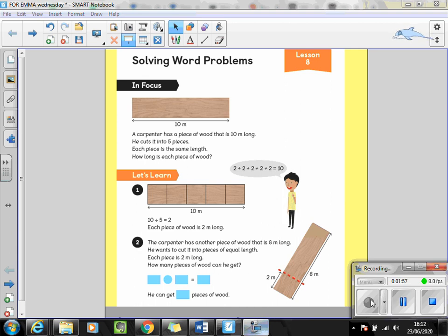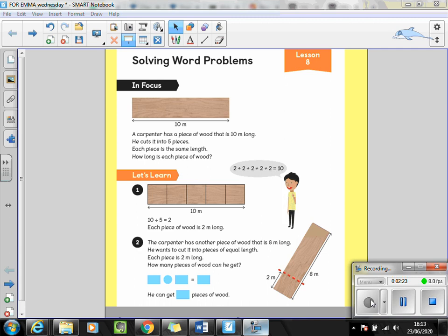Now, this problem is a grouping problem, because we know the total length of the piece of wood and we know how long each group should be, 2 meters. We want to know how many groups we can get. So hopefully you discussed with your adult that what we're trying to find out is how many times we can fit 2 meters into 8 meters. And of course the answer is 4 times.